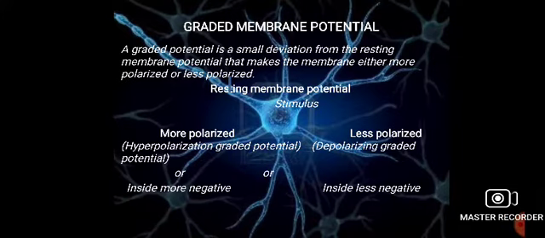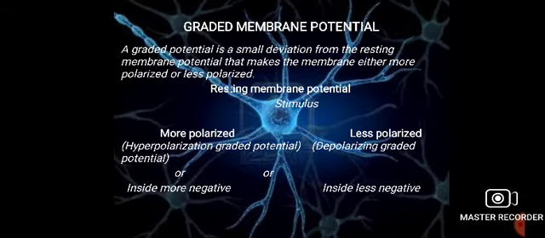Here is the new term, graded membrane potential. If a neuronal cell does not receive any type of stimulus, then at that time the neuron is at resting membrane potential. But after getting a stimulus, it becomes a graded membrane potential. A graded potential is a small deviation from the resting membrane potential that makes the membrane either more polarized or less polarized.